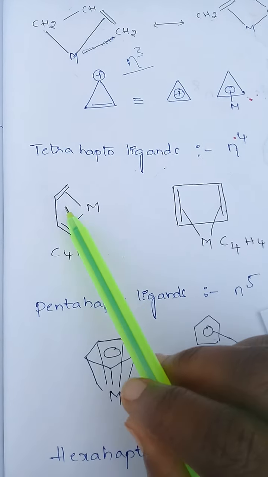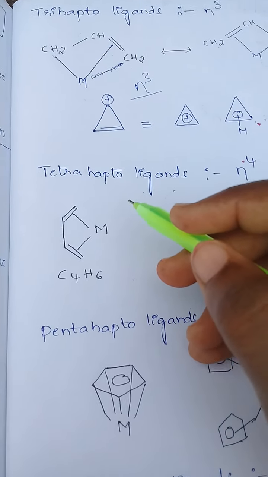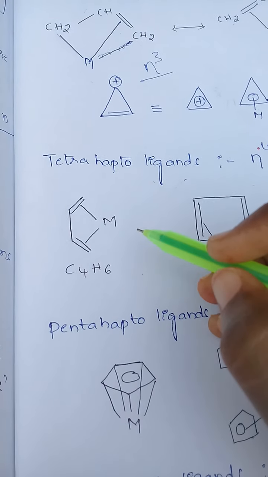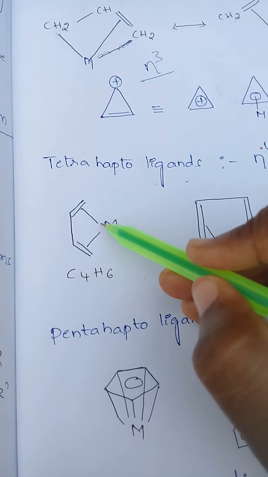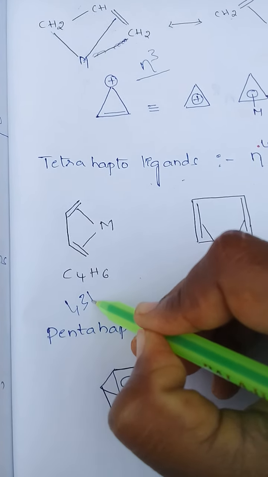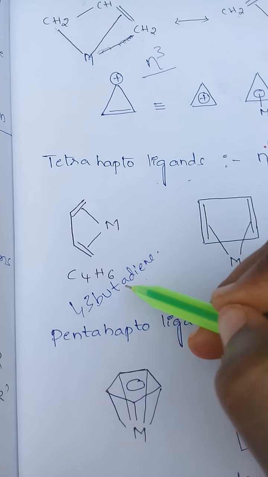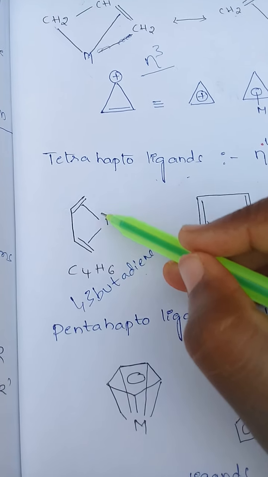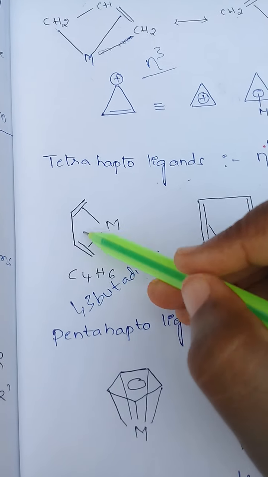Tetrahapto ligands means the metal is attached with four atoms. See here, in this 1,3-butadiene, the metal is attached to the middle of these two double bonds.